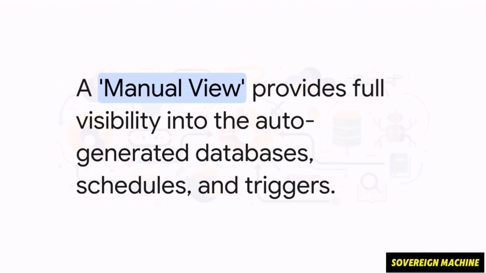Now, for those of us who need to see what's going on under the hood, this part is absolutely crucial. There's a manual view. This gives you full visibility into the databases, the schedules, the event triggers that the system figured out and created for you. You get to verify everything without writing a single line of code to create it. So you get the magic of automation, but also the trust that comes with complete transparency.